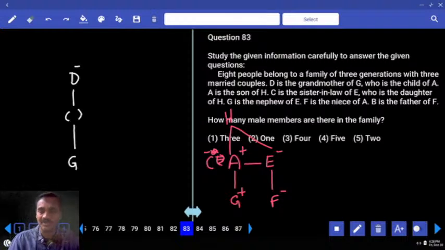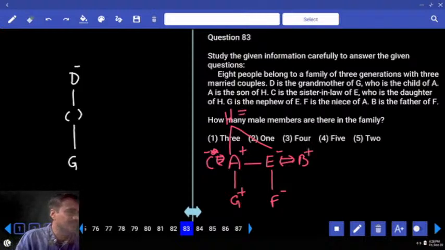And B is the father of F. Now this is where we have got this information. Now H is here. Now H and D must be married to each other or not? Then G is the son of whom? G is the son. Hence A must be at the upper A. Clear? Now you can finalize A is here. Then C is here. C and A are married to each other.